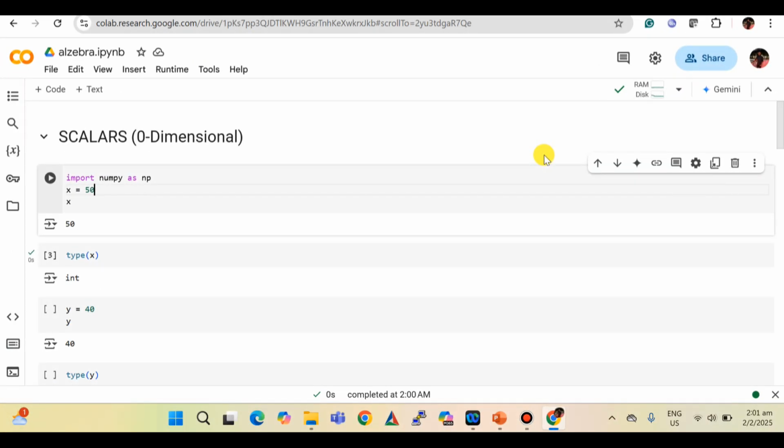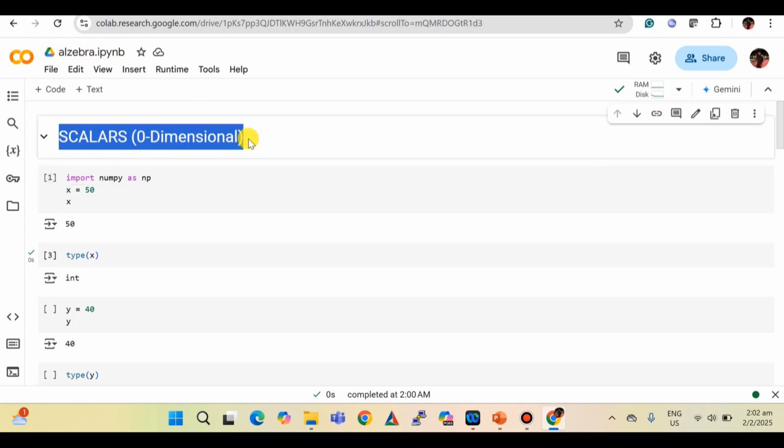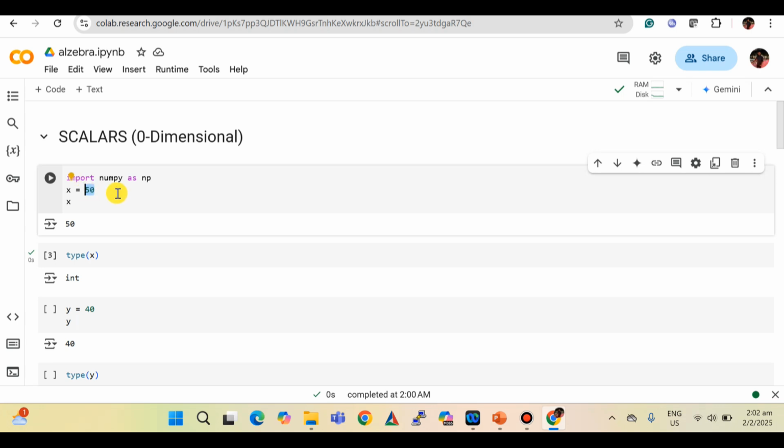Okay, guys, now let's understand it practically. I'm using Google Colab, and in order to save time, I already prepared my notebook. Now we are going to talk about the scalar, which has only magnitude but no direction. Any single value which we define, we call a scalar. Here I already imported NumPy as np. If you are familiar with the Python language, you can easily understand it. This is very basic.